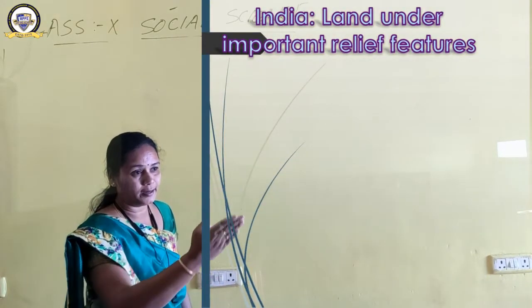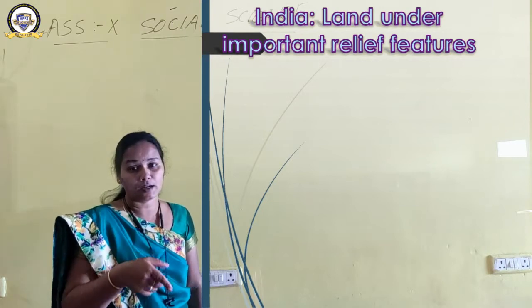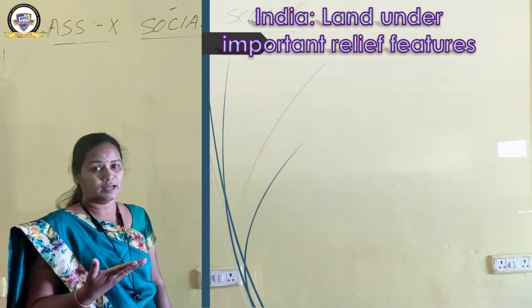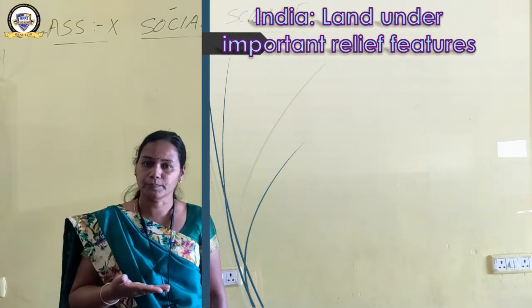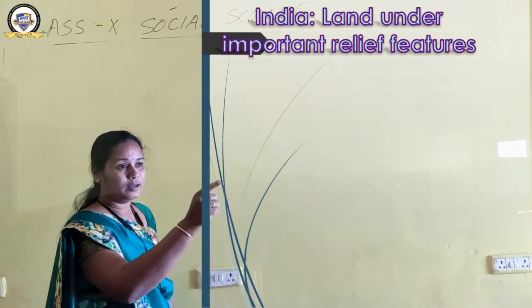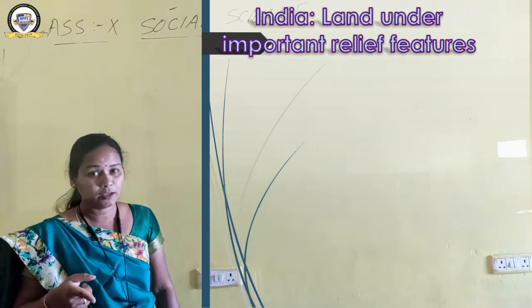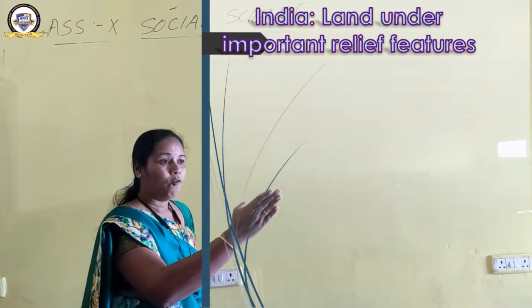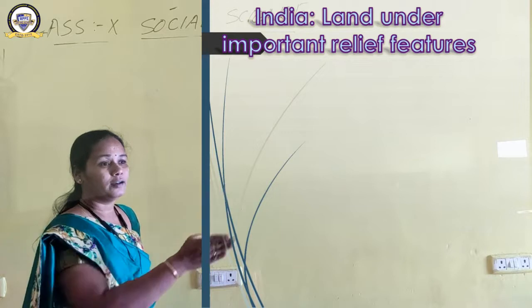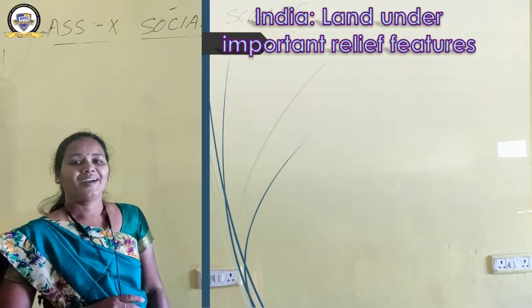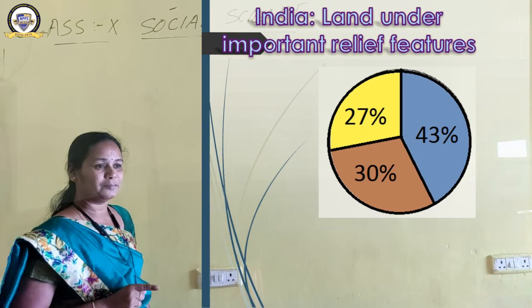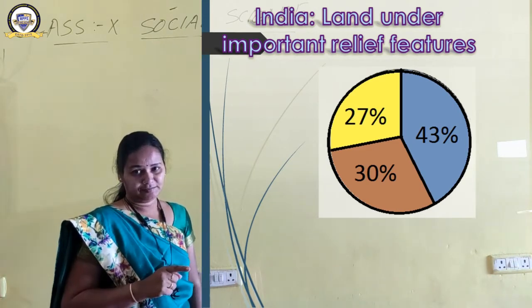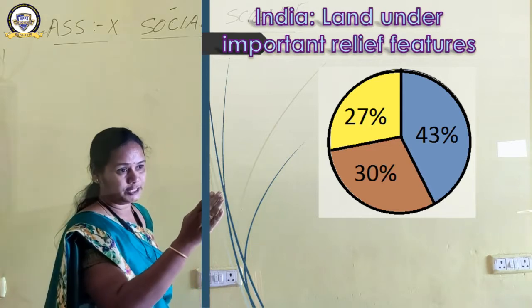Now let us learn the different aspects of land. Number 1, land under important relief features in our country. You have learned about the importance of land and why land is a resource. Now you will see the different land features or relief features in our country. Have a look here on the screen. What are the different relief features in our country? A diagram has been given here. What does the diagram indicate? It has some indications. What are they?